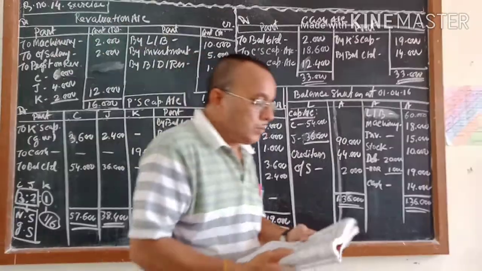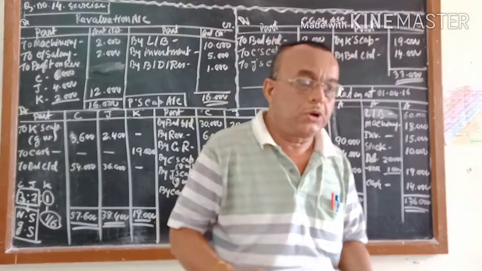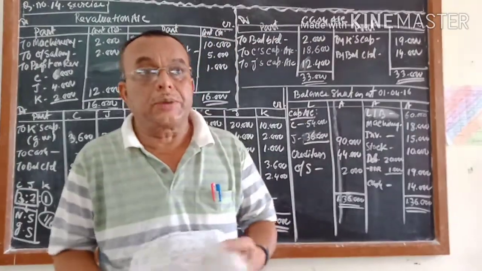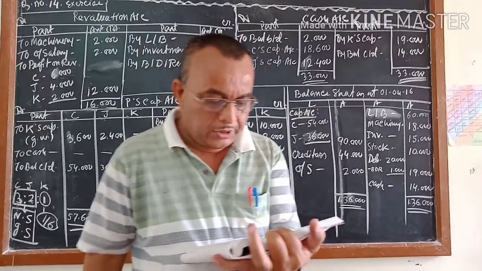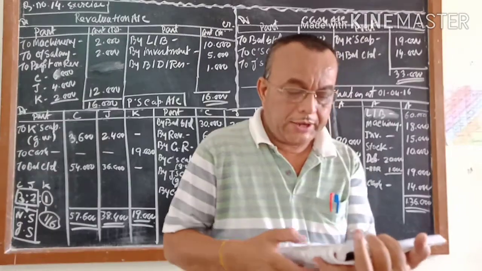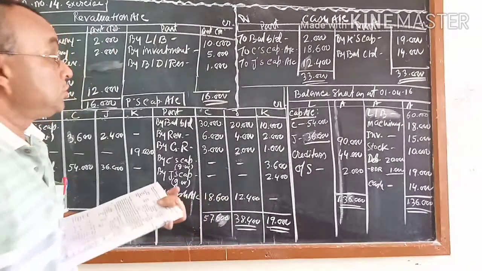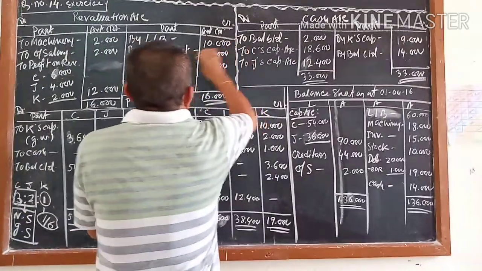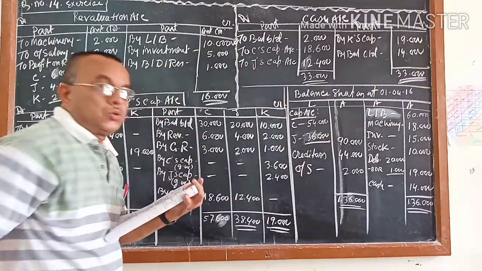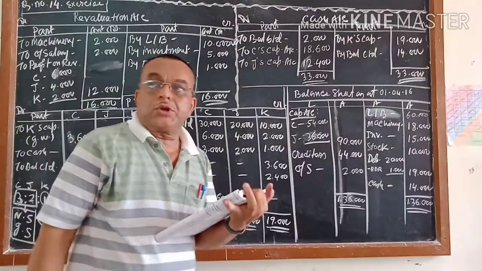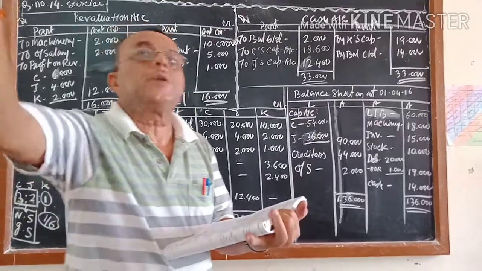I told you, nothing in the revaluation account is coming from your balance sheet. No effect is coming from your balance sheet. All of this is coming from your adjustments. The first adjustment: the value of land and building is to be increased by 20%. You have land and building of 50,000. 20% of 50,000 is 10,000, which is the increase. So this amount, 10,000, is credited to land and building. Here I am writing it. You understood this amount, first thing. The second effect will go to the balance sheet, which you can do now or afterwards. Keep that in mind.